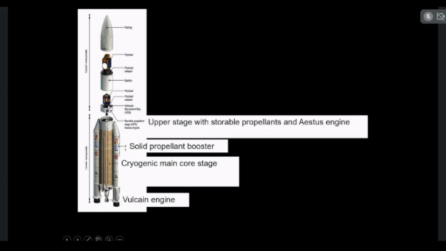If it is a liquid rocket engine, the storage tanks are available in this part. This one is the main part, the engine part. In this engine part, the pumps, turbines, combustion chamber, and nozzles are available. So this is the engine part. This one is the payload part. This is the fairing part.